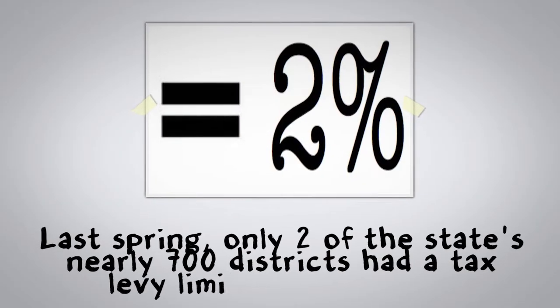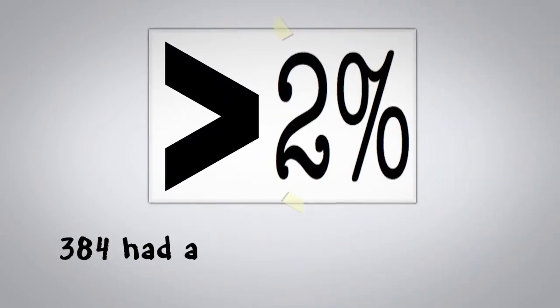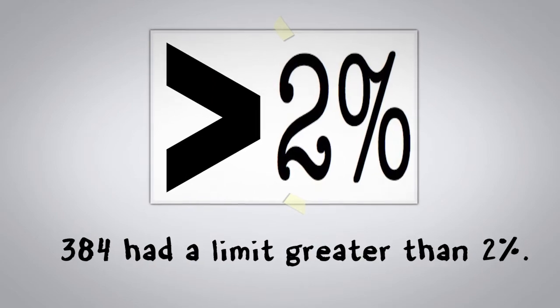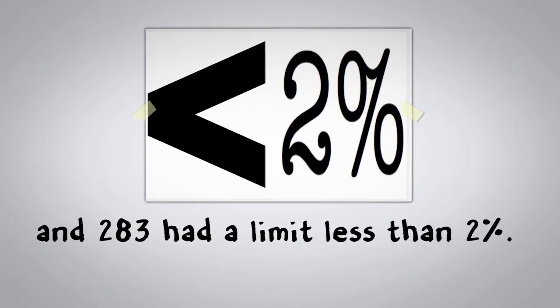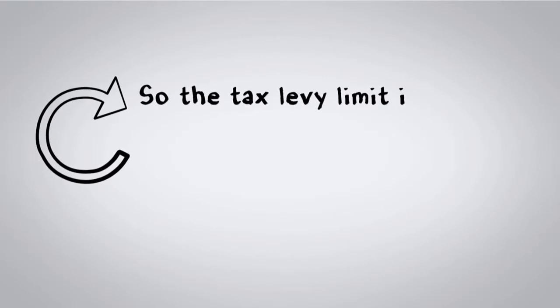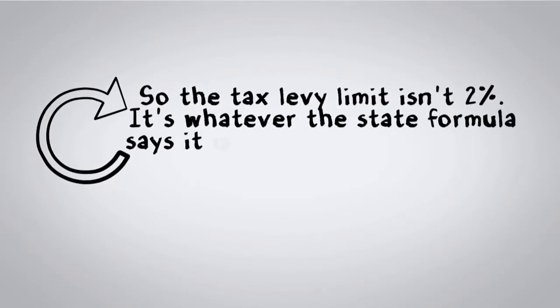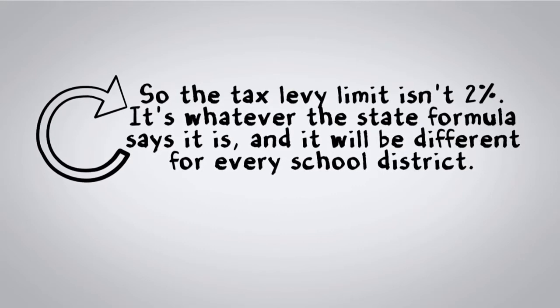Last spring, only 2 of the state's nearly 700 districts had a tax levy limit equal to 2%. 384 had a limit greater than 2%, and 283 had a limit less than 2%. One district's limit was a 105% increase, and another faced an 11% decrease. So the tax levy limit isn't 2%. It's whatever the state formula says it is, and it will be different for every school district.